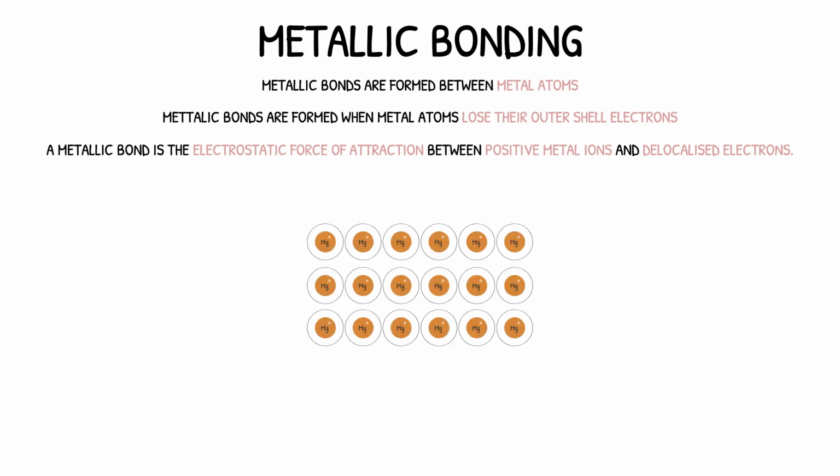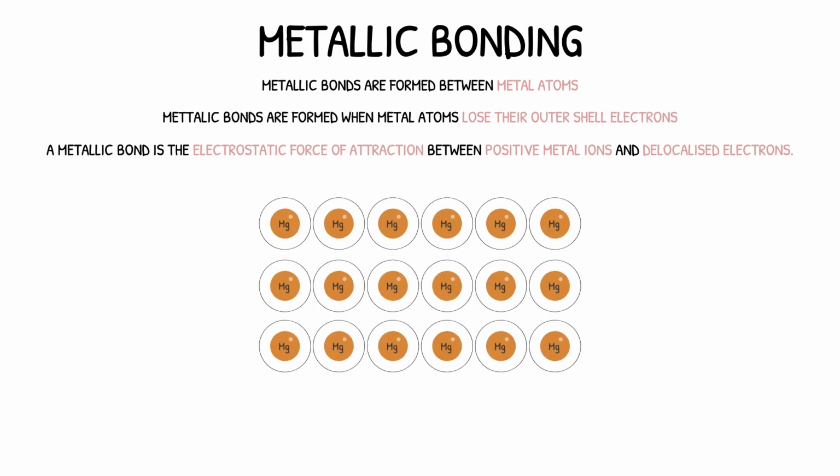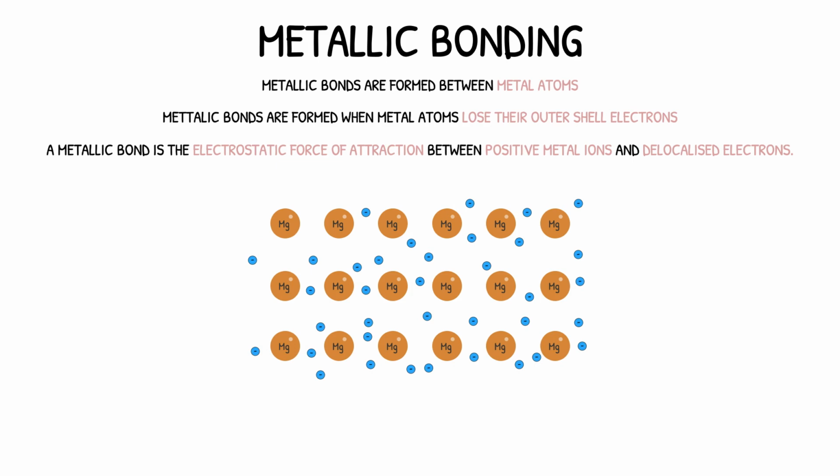For example, magnesium is in group 2 of the periodic table, meaning it has 2 electrons on its outer shell. When magnesium atoms form a metallic bond, each atom will lose these 2 outer shell electrons. The magnesium atoms become Mg2+ ions, surrounded in a sea of their delocalized electrons. The attraction between the opposite charges and the repulsion between the like charges causes the particles to arrange into a giant lattice. This bonding can be used to explain the properties of metals.